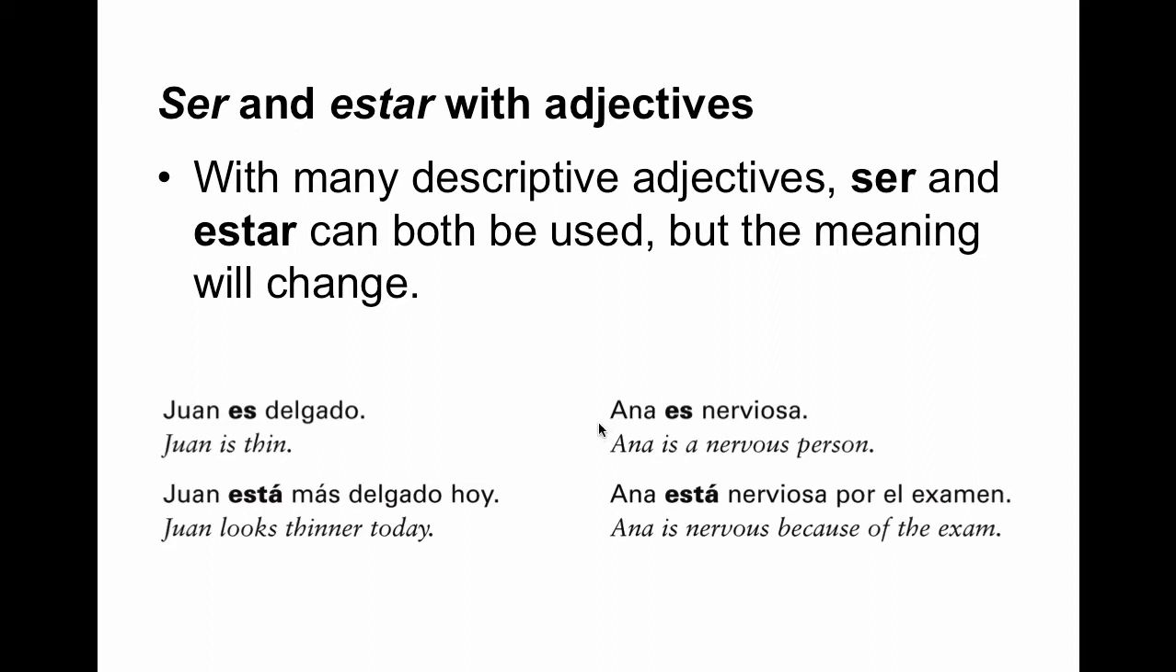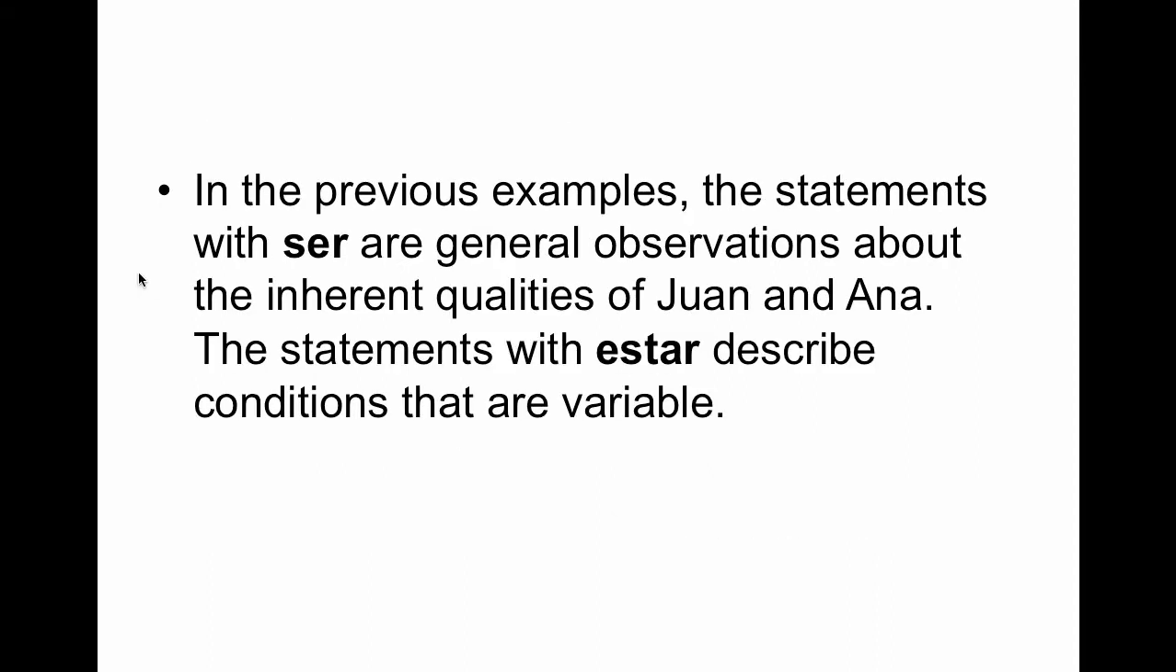Ana es nerviosa. In general, this is describing her more permanent state, a characteristic about herself. Ana está nerviosa por el examen. Ana is nervous because of the exam. So this is a temporary condition here. In the previous examples, the statements with ser are generally observations about the inherent qualities of Juan and Ana. The statements with estar describe conditions that are variable. Okay? So ser can be thought of on a more permanent sense, while estar can be thought of in a much more temporary sense.